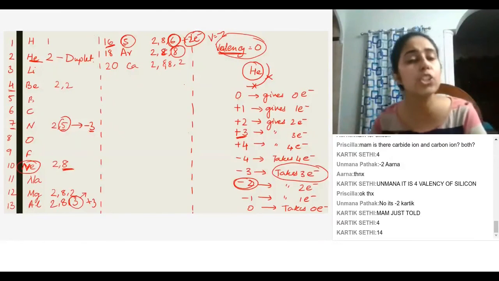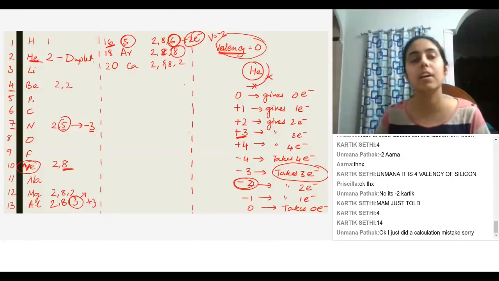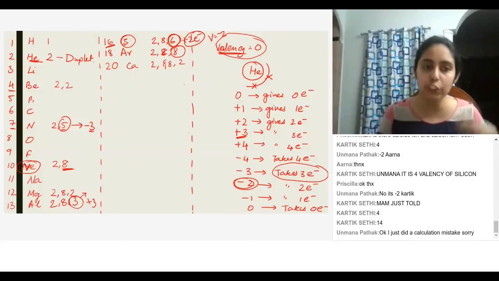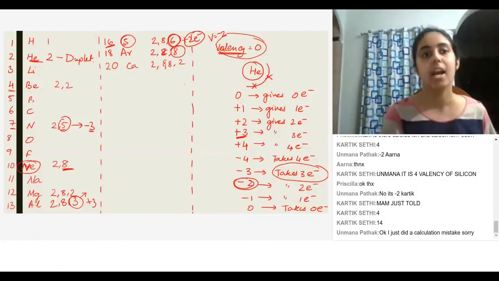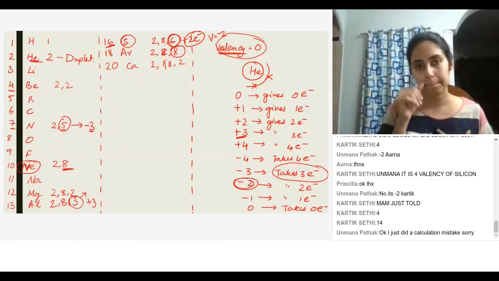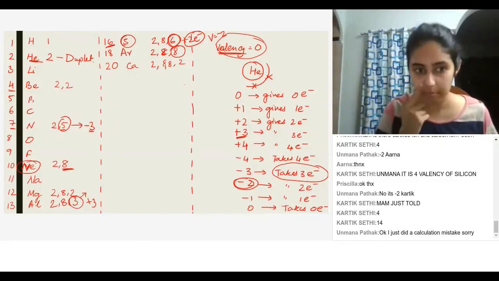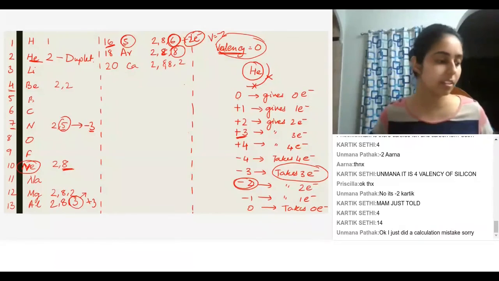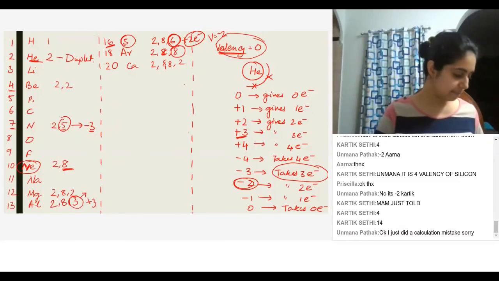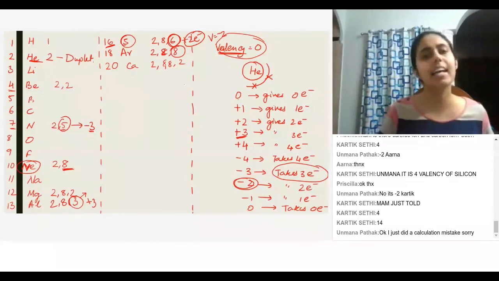Usually when you write down the valency, you don't write down the sign. But if you want to mention that it gains electrons, then you write the sign. Generally, when somebody asks you what is the valency of aluminum, you'll just say 3. Or if somebody asks you what is the valency of sulfur, you will just say 2. Okay, I get the problem, like find the valency of silicon. So that's what I was asking. Yeah, in that case, the answer is just 4.